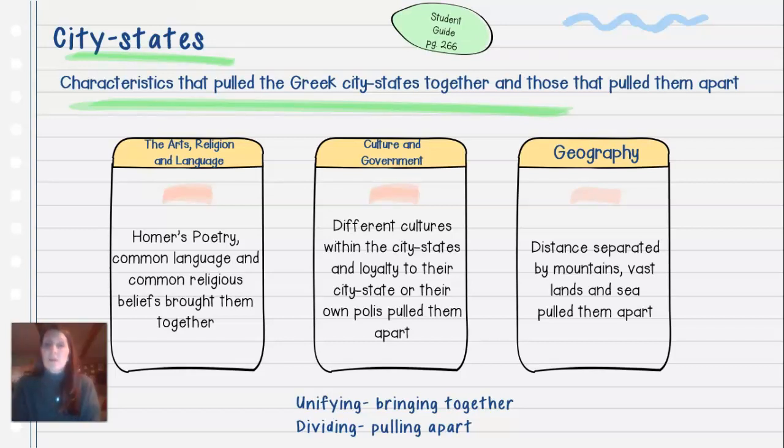And then culture and government. So different cultures within the city-states and loyalty to their city-state or their own polis pulled them apart. So those would be the dividing characteristics, or a few of them.